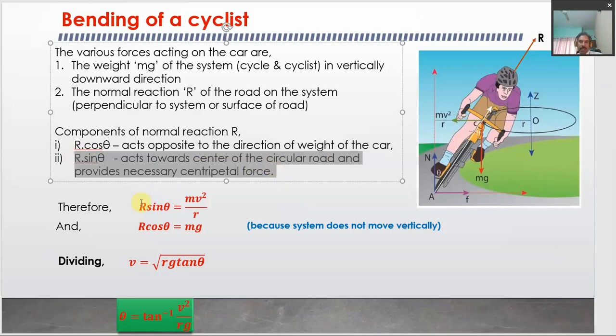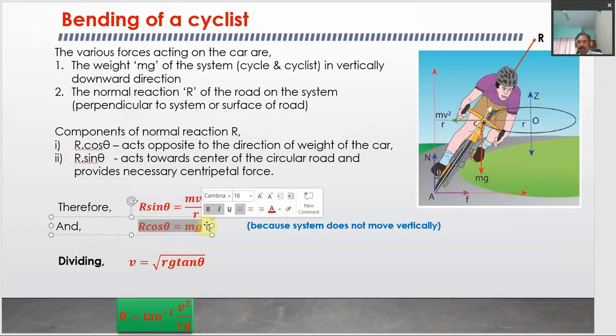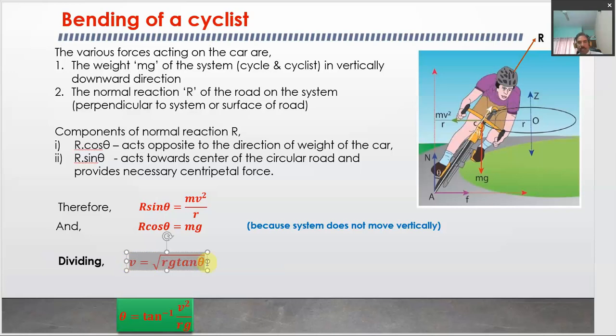So R sin theta is given by mv squared upon r, and R cos theta balances the weight of the system of cycle and cyclist, which is mg. And this is the same because the cycle and cyclist are not having any motion along the vertical. So whenever we divide these two equations, we get v is equal to the square root of r g tan theta, where r is the radius of this circular track, or we can say the turn on the road.